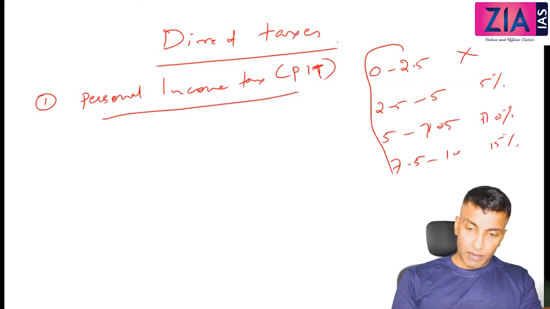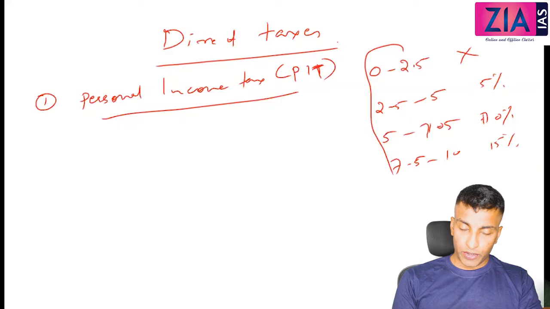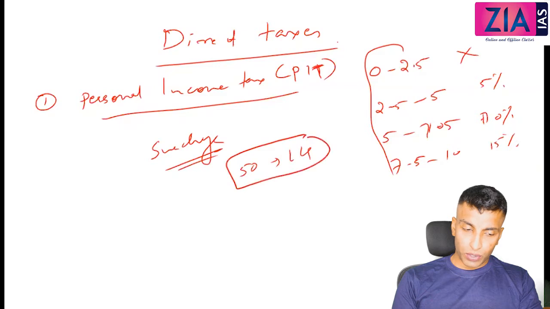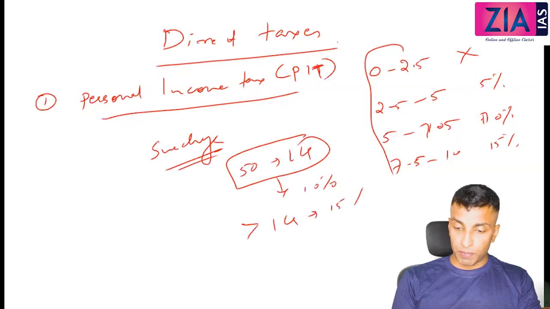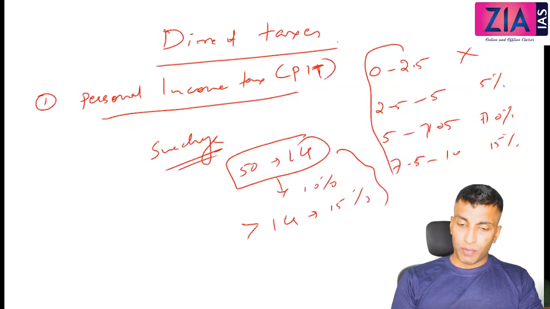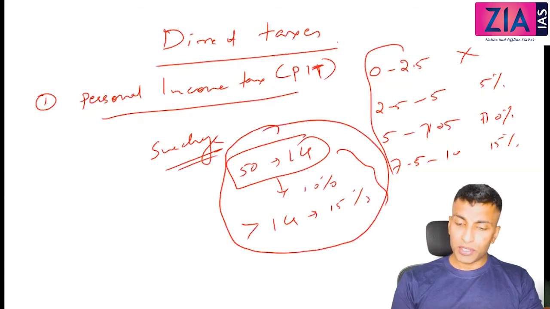So upon this, rebate will be there. Okay, up to 3 lakh, actually 2,500 rebate is there, like that. And surcharge, I don't know exactly what it is. Before it was 50 lakh to 1 crore. 50 lakh to 1 crore, there was a surcharge of 10% extra above the tax. And if it is more than 1 crore, there was a surcharge of 15%. Correct. Currently, what exactly is the value, I'm not sure. But nobody will ask you what is that value of surcharge, etc. But you just need to know it is charged over and above the tax.